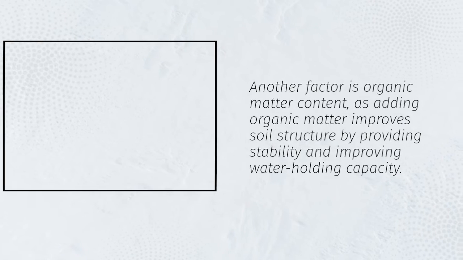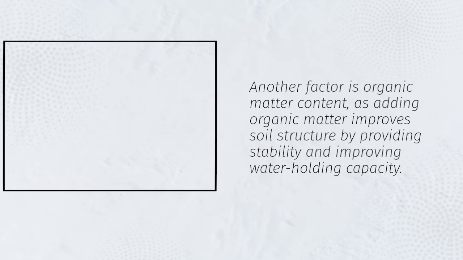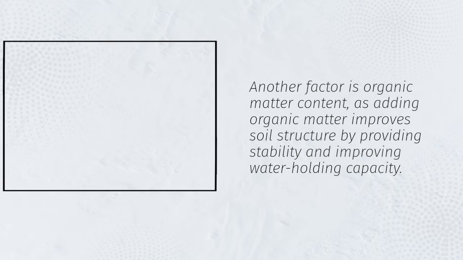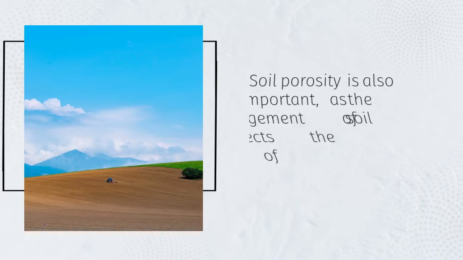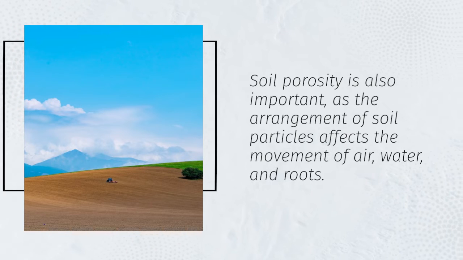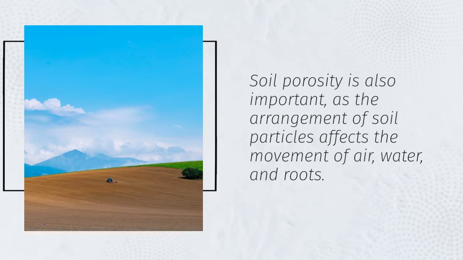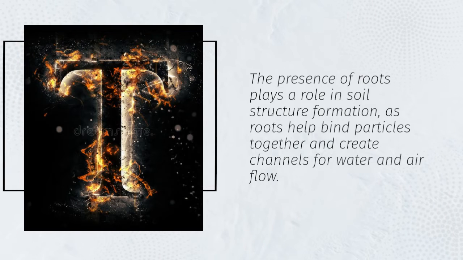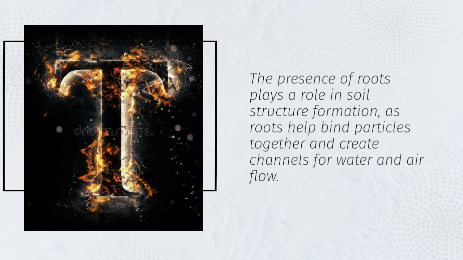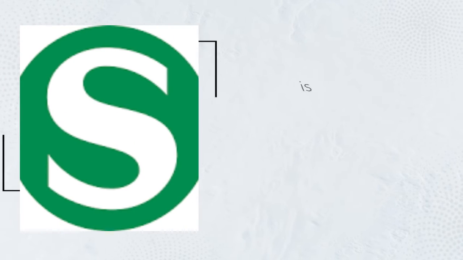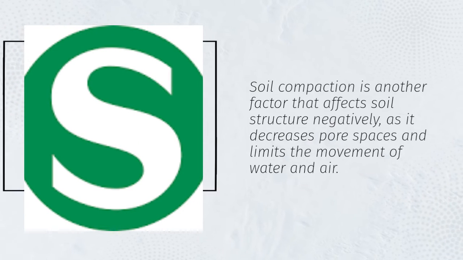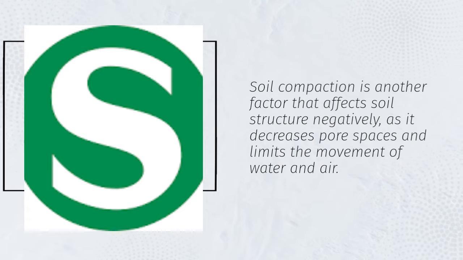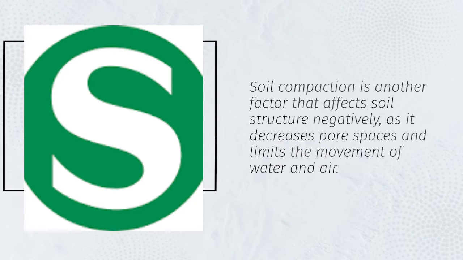Another factor is organic matter content, as adding organic matter improves soil structure by providing stability and improving water holding capacity. Soil porosity is also important, as the arrangement of soil particles affects the movement of air, water, and roots. The presence of roots plays a role in soil structure formation, as roots help bind particles together and create channels for water and airflow. Soil compaction is another factor that affects soil structure negatively, as it decreases pore spaces and limits the movement of water and air.